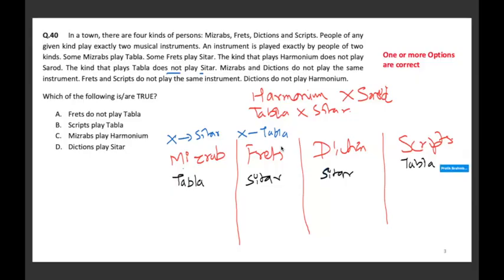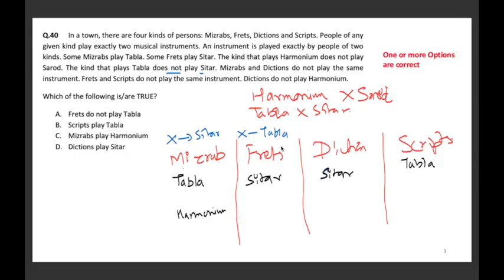This is also fine. Dictions do not play harmonium. If diction is not playing harmonium, then Mizrab plays harmonium, because Mizrab and diction do not play the same instrument.